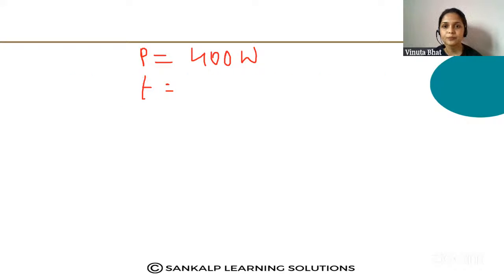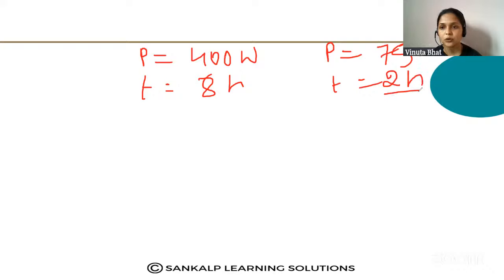The iron box has a power of 750 watt, and it is used 2 hours. So first let us calculate the total energy used by these appliances in 1 month.